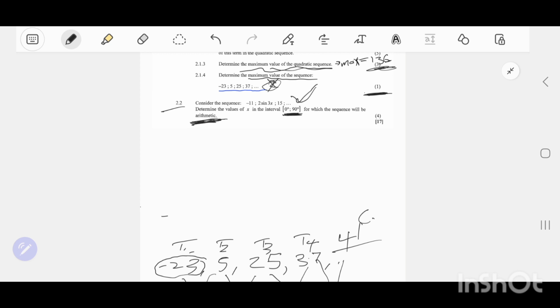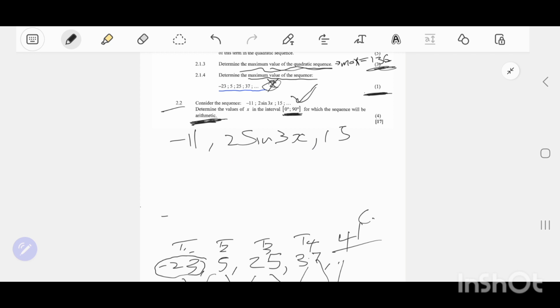So what do you know about arithmetic? We know the first difference is constant. That's what we know, so we'll use that information. So it's going to be negative 11, 2 sine 3x, and then 15.